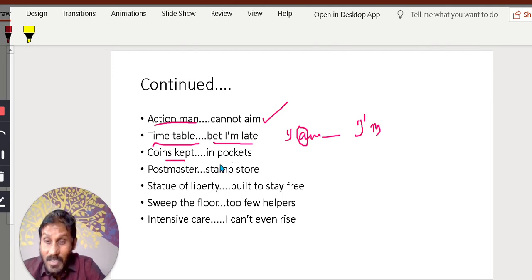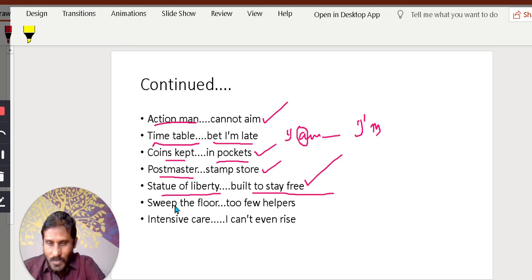Coins kept. Where are the coins kept generally? In pockets. Same spelling. Postmaster, stamp store. Generally in a post office, you get stamps. So a post office is like a stamp store. Statue of Liberty, built to stay free. Liberty means freedom. Sweep the floor, too few helpers. Generally in colleges, schools, there will be sweepers for sweeping the floors. They will sweep the floor with a broom. Too few helpers. There are no helpers, unfortunately. Of course, same spelling. So, intensive care.